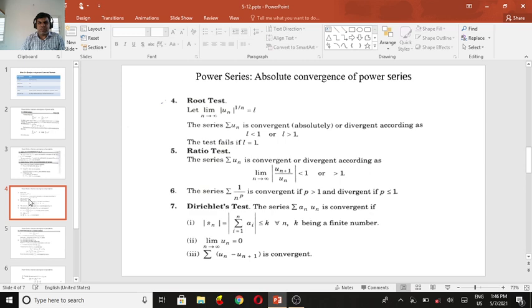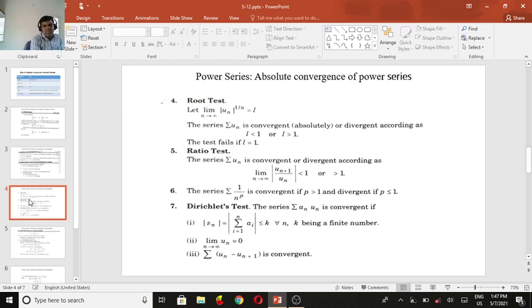So the fourth test is the root test. If the limit as n tends to infinity of the absolute value of u_n, to the power 1 by n, is L, then the series summation u_n is absolutely convergent or divergent according as L is less than 1 or L is greater than 1.